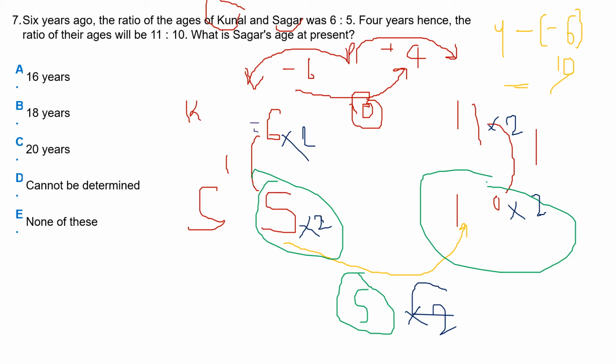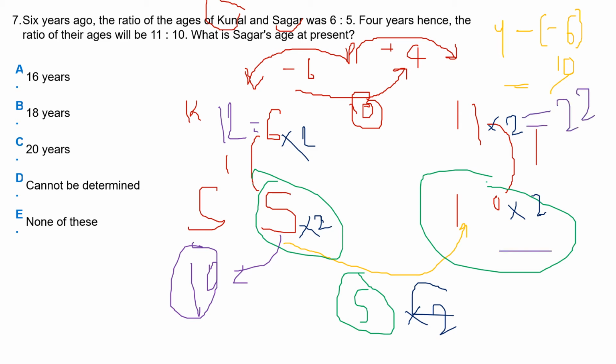When 6 is multiplied by 2, this is 12, and 5 times 2 is 10, and this is 22 and this is 20.